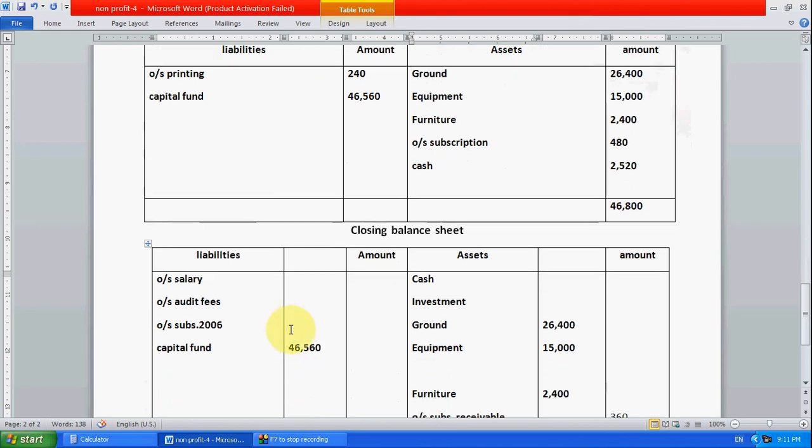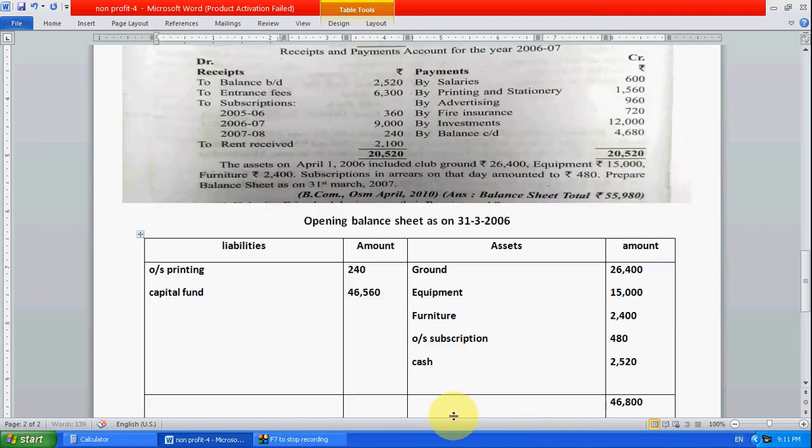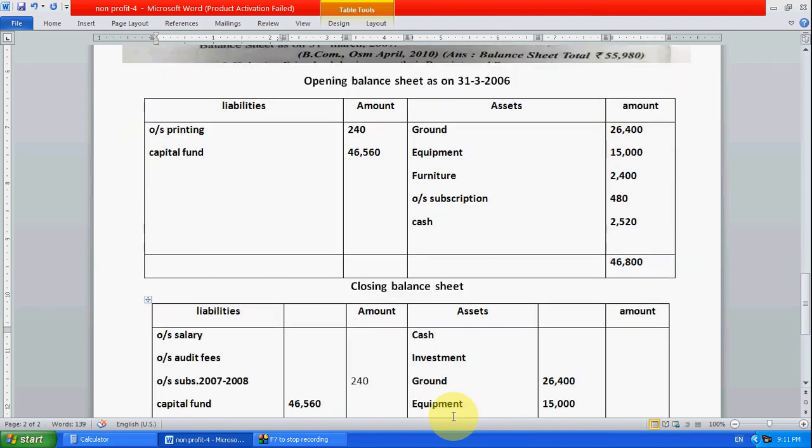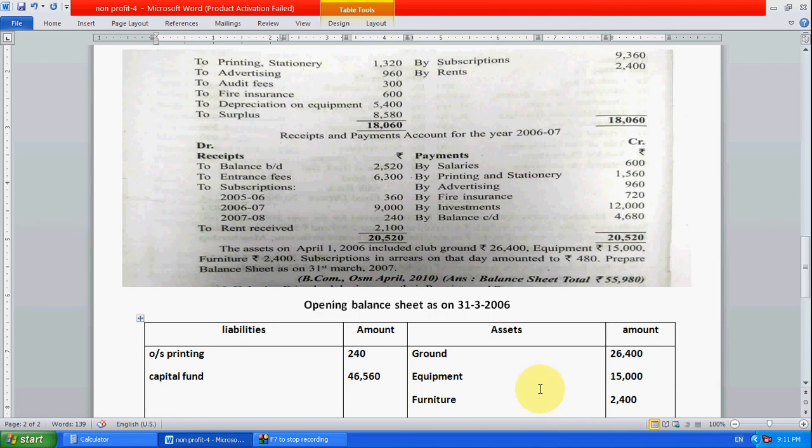So right here subscription 240, and don't write to this one, write to 7 and 8. 2007 and 2008 subscription, this one we have received in advance. Why? If anything happens we have to return this back, that's why.